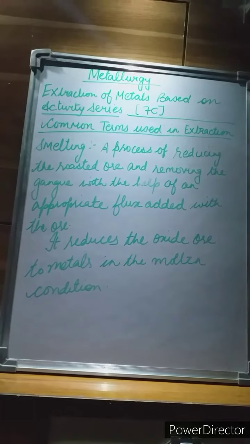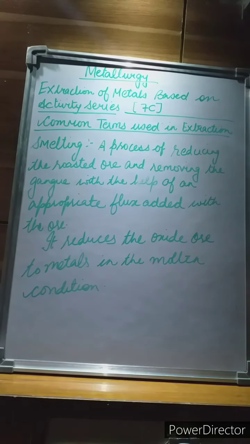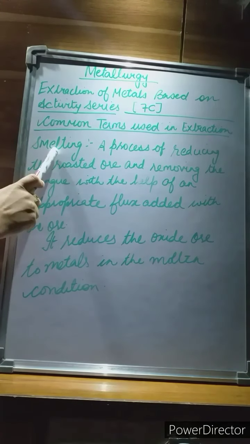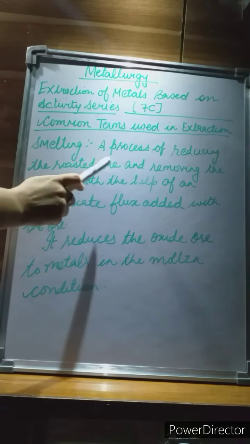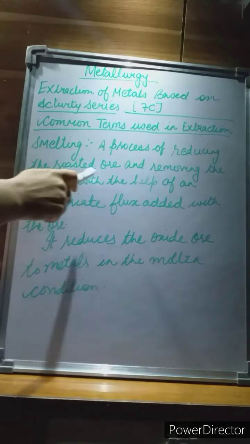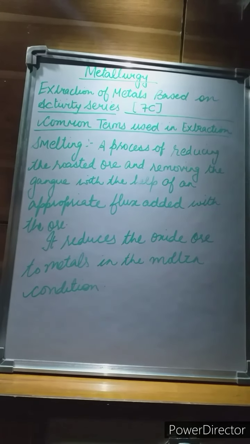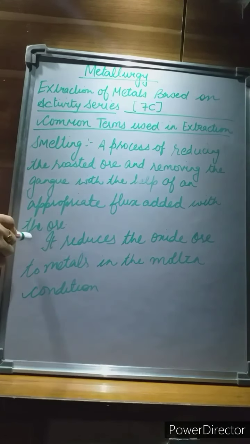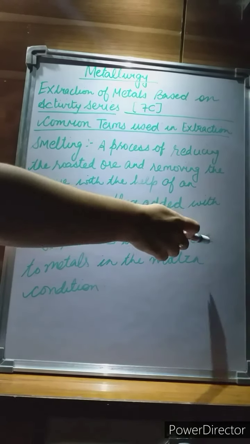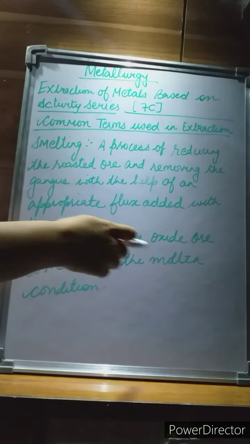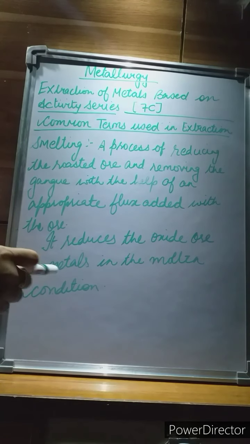So now the last term that we will be taking in this chapter is smelting. What is smelting? It is a process of producing the roasted ore and then removing the gangue with the help of an appropriate flux added with the ore. So what does it do? It reduces the oxide ore to the metals in the molten condition. Right?